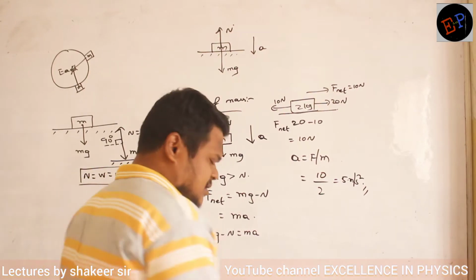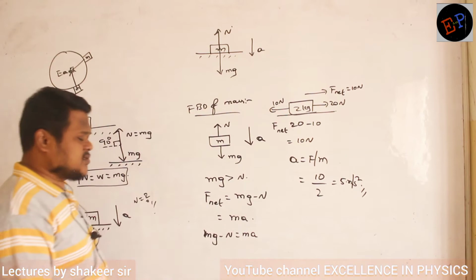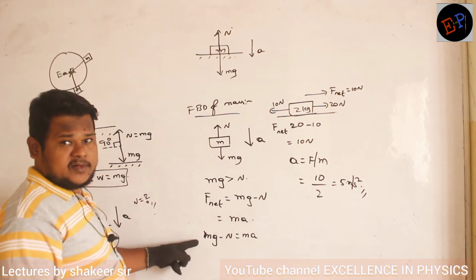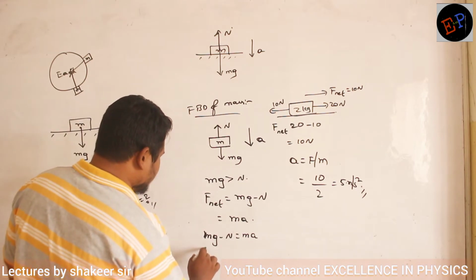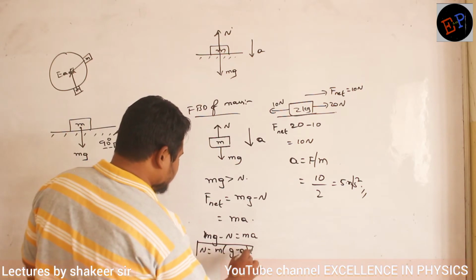Okay? So this is the method of writing Newton's laws of motion. mg minus N is equal to mass into acceleration. Clear? Now, what is the normal reaction acting in this condition? Normal reaction is m into (g minus a). So this is the normal reaction in this condition.